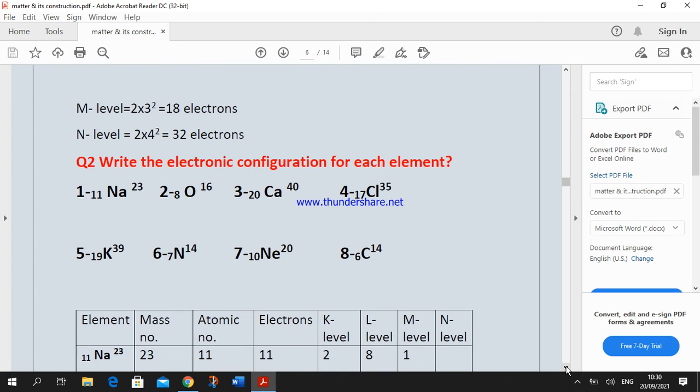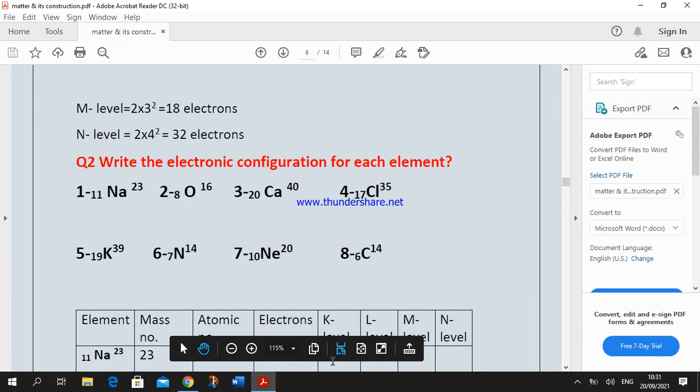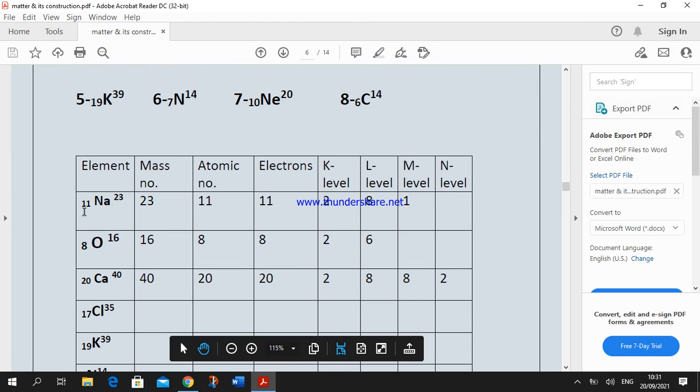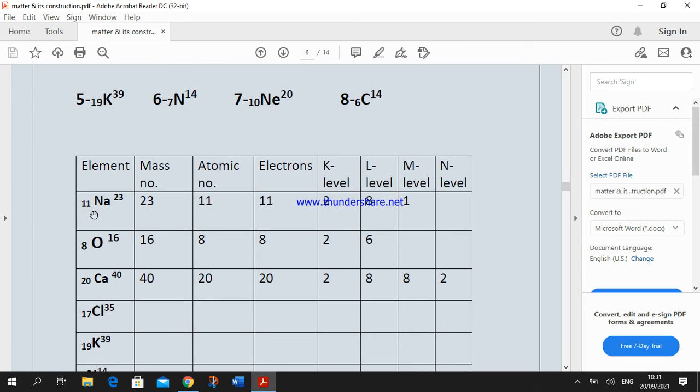and by knowing how many electrons saturate each energy level, okay, we can make the electronic structure of the element or electronic configuration by knowing the atomic number, okay, we know the number of electrons and we can distribute electrons in the levels. Let's start with sodium. Sodium atom, okay, has 11 electrons, okay, 11 electrons. This atomic number refers to the number of positive protons or negative electrons because both of them are equal, okay? Both are equal, okay?